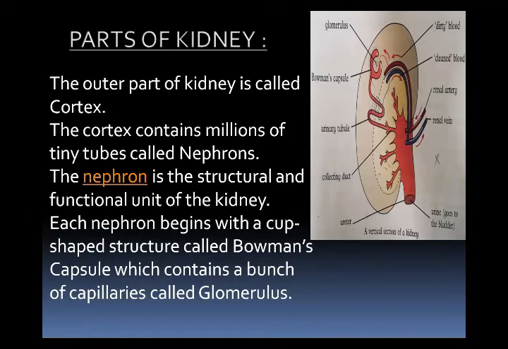Each nephron begins with a cup-shaped structure which is called Bowman's capsule, and Bowman's capsule is surrounded by a bunch of blood capillaries which are called glomerulus. Actually, the nephron is the functional or structural unit of the kidney.